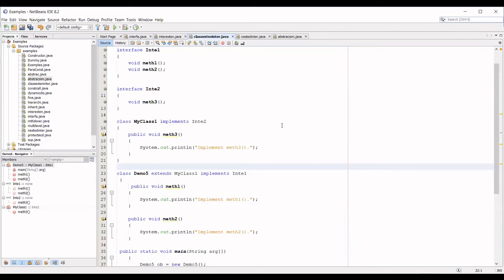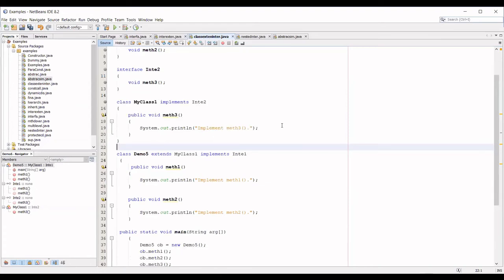Yes, ma'am. Next, I'm going to have one more class called demo. In the demo class, I extend my class, which is already implementing interface 2, and again I'm implementing interface 1. So totally, how many methods are possible inside demo? Three methods. How? Through interface 1 I'm getting method 1 and method 2, and through my class I'm getting method 3. Is it clear? Yes, ma'am.